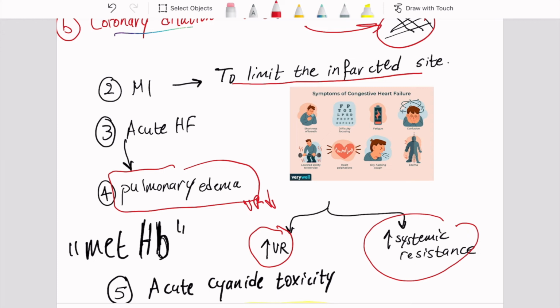So, acute heart failure will benefit, and the consequence of acute heart failure, which is pulmonary edema, will benefit, since nitrates decrease the preload and the afterload, which is our aim in this case.